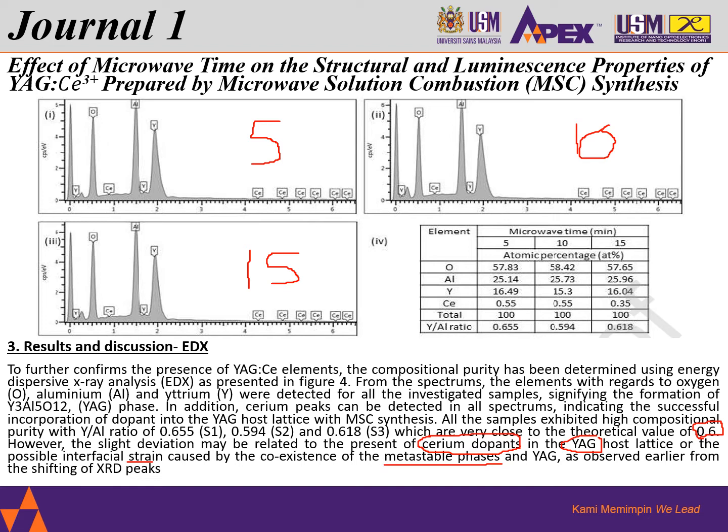Now, as I have mentioned earlier during the XRD discussion, there is a possibility that the YAG incorporated with cerium may be one of the reasons why we are not getting an accurate or an exact 0.6 target here. So if you look at the values, these are still alright, I would say. And the most important thing is that they have the presence of the elements which are being targeted here.